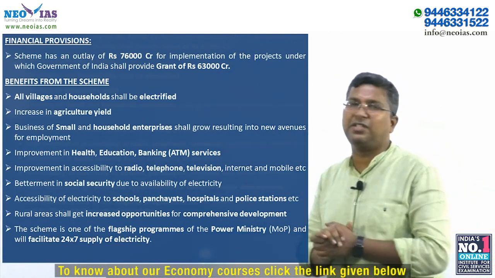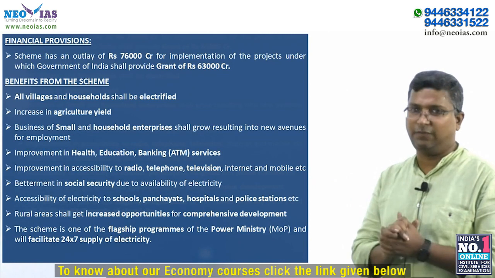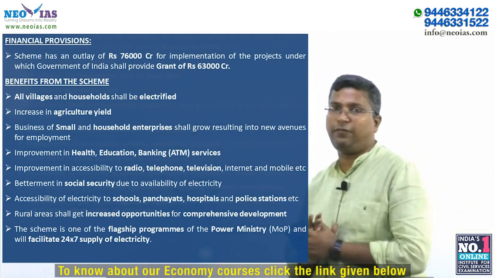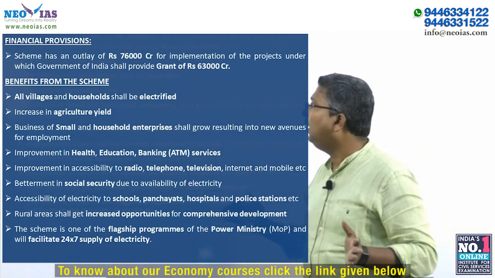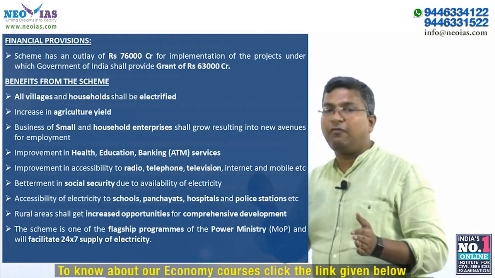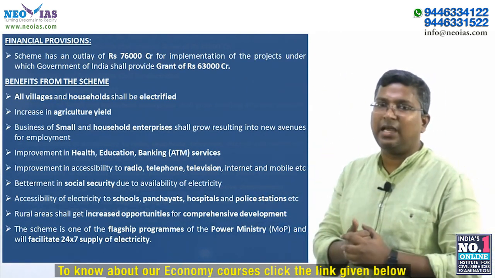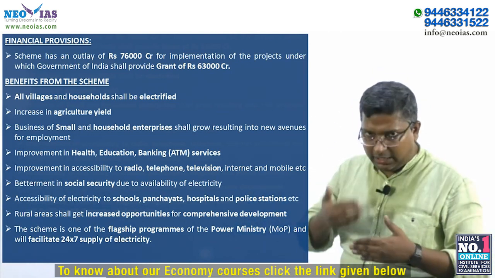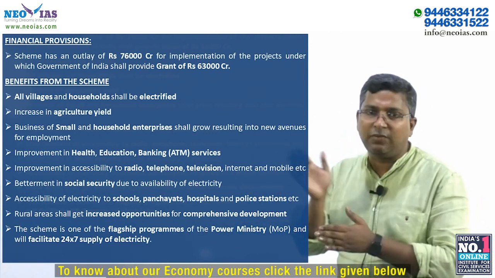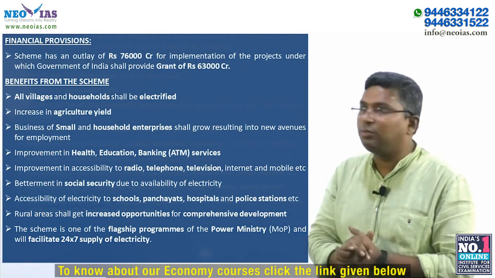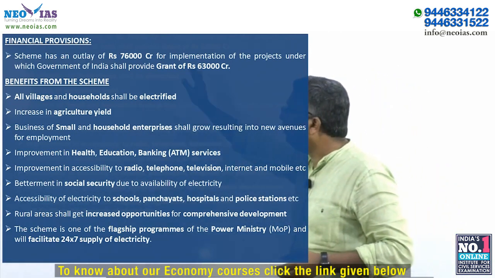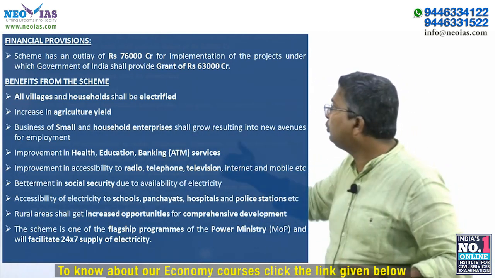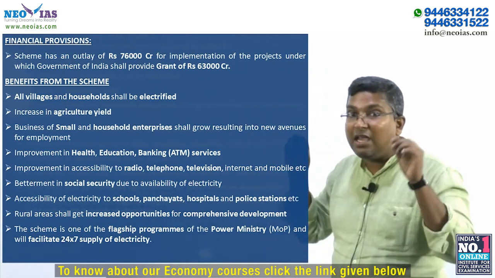Now, what are the benefits of the scheme? See, it's not that important for you. This is important from your mains point of view, but just have an idea. By having all the villages electrified, we also address the problem associated with rural electricity consumption. So what will happen? Under the scheme, all villages and households shall be electrified. Okay, so keep this in mind.